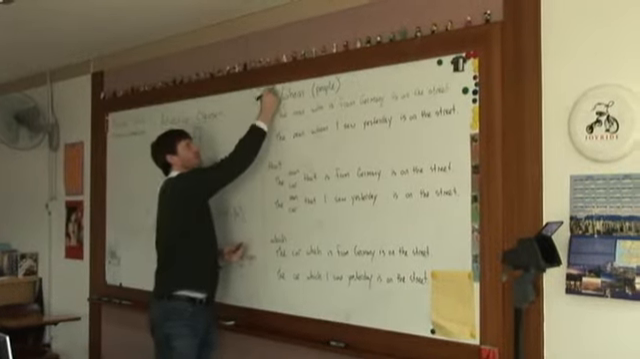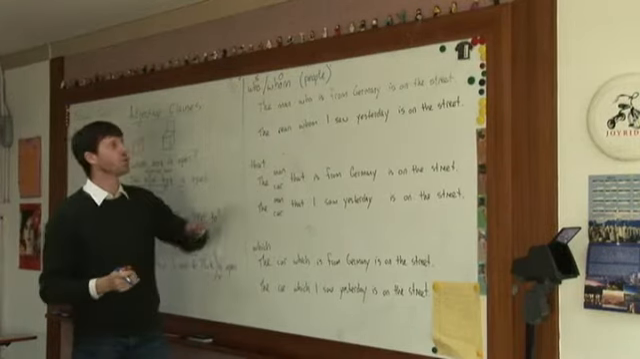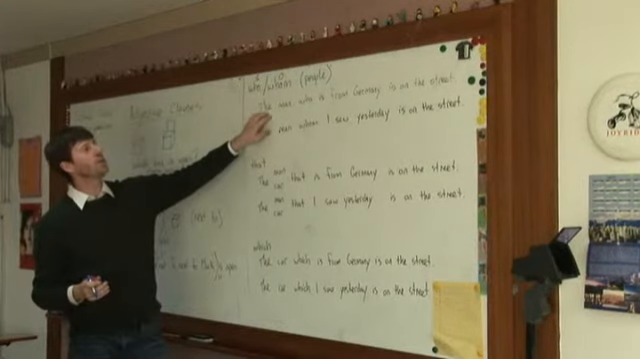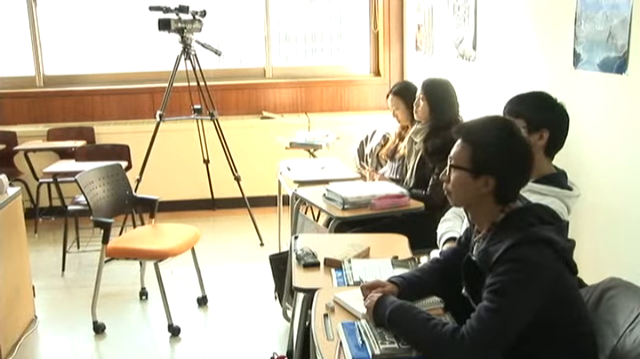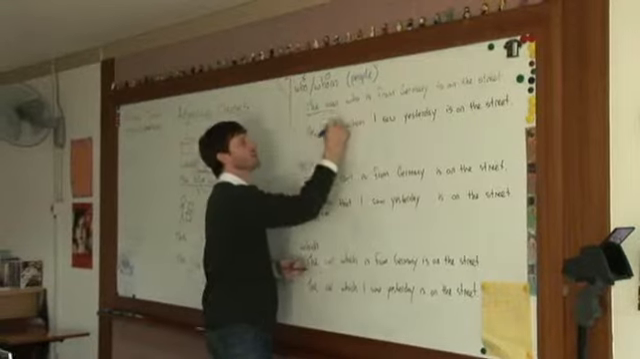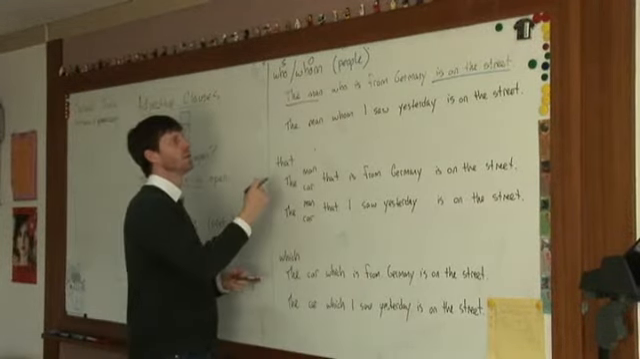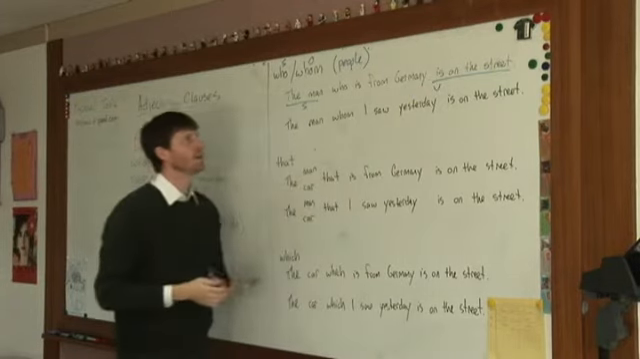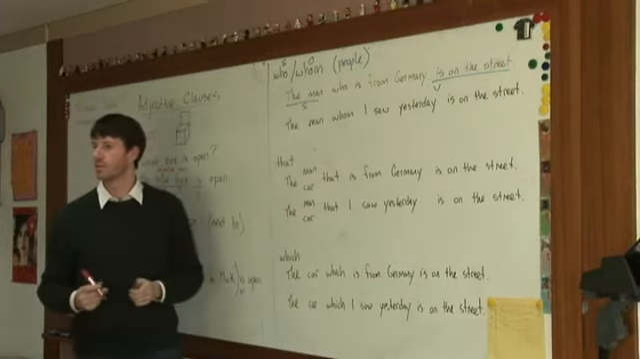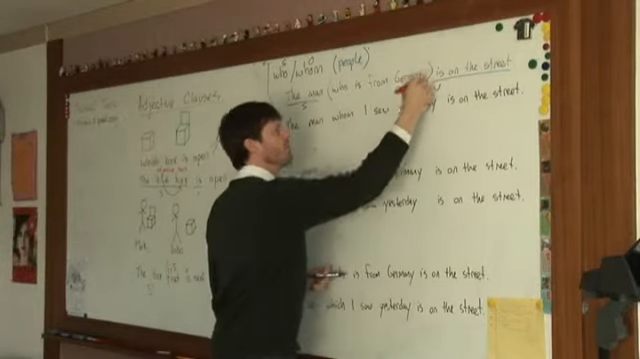Good. Who is a subject. Whom is an object. Excellent. So if we look at this sentence, the man who is from Germany is on the street. What's the main sentence? The man is on the street. Good. And what's the subject? The man. And what's the verb? Is. Excellent. And what's the adjective clause? Who is from Germany.